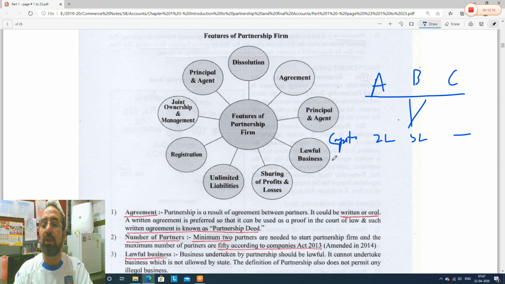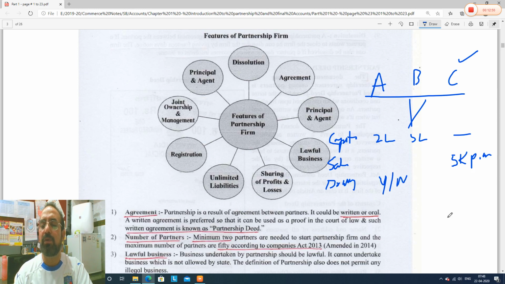Now they might agree on, for example, salary. They decided C will work extra hours as compared to A and B, so salary will be paid to C. How much? 5,000 rupees per month. Drawings is what you have studied in 11th standard. Drawing is money or goods withdrawn by a partner from the business. So they might agree whether partners can take drawings from the business for personal use or no. They might agree yes or no, whatever.